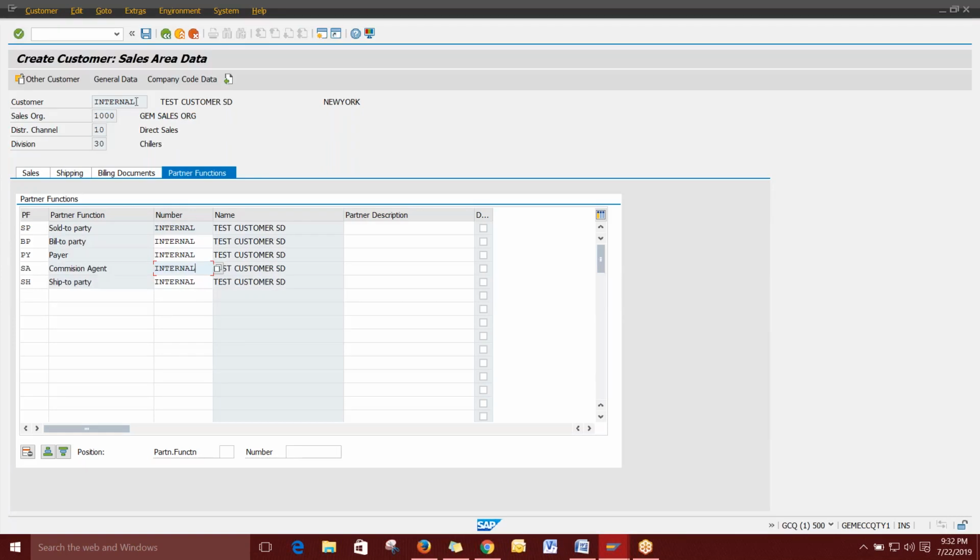Now the code is not generated, so it is showing internal. After saving, this code will be applied here automatically. Clear? Yes, so now you can save.